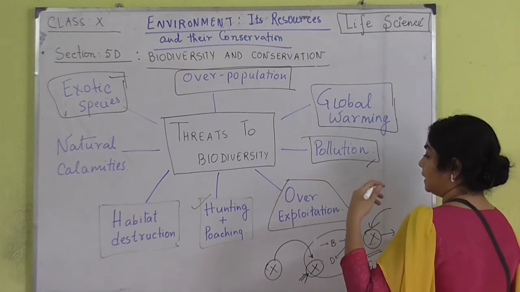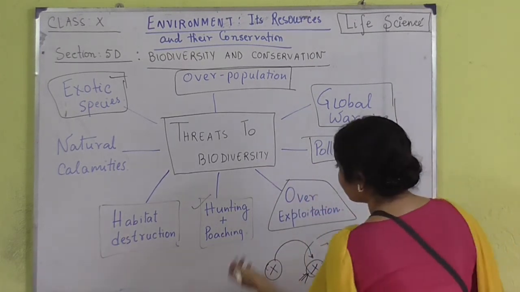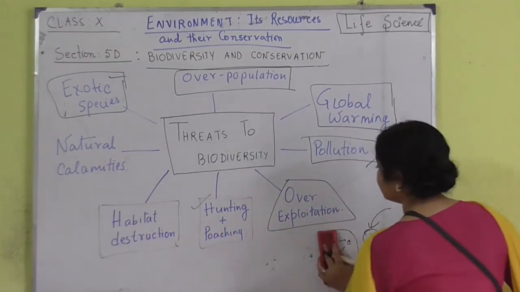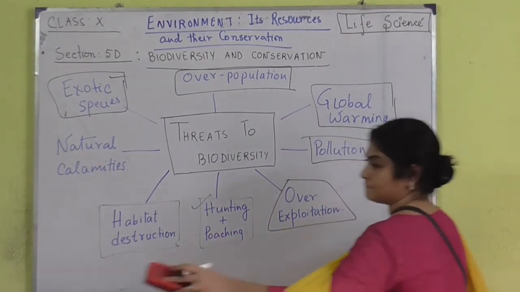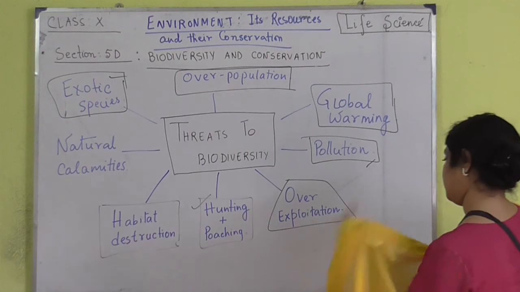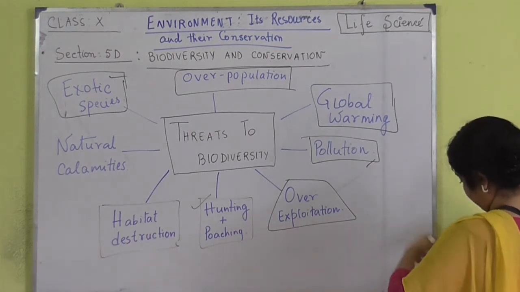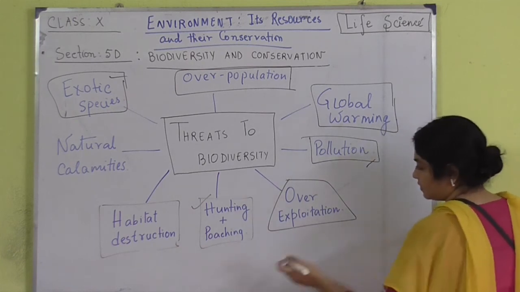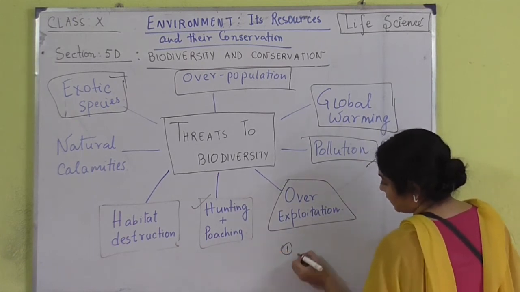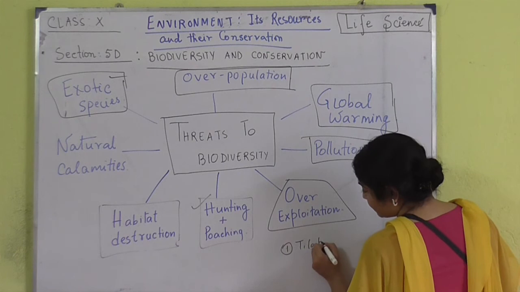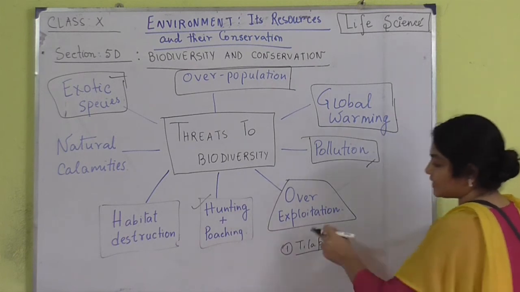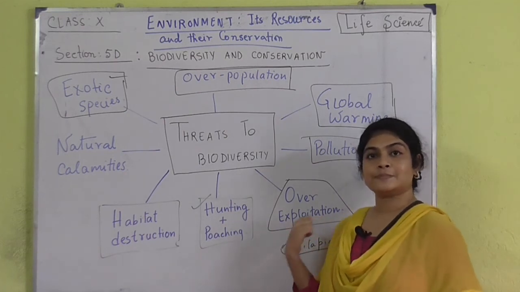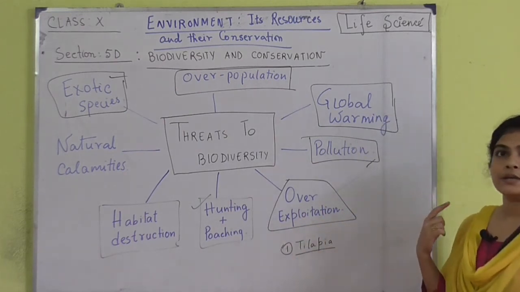There are so many well-known examples of exotic species. The very first one that comes to my mind right now is the tilapia fish. It is an exotic species. This particular fish was not in our country.